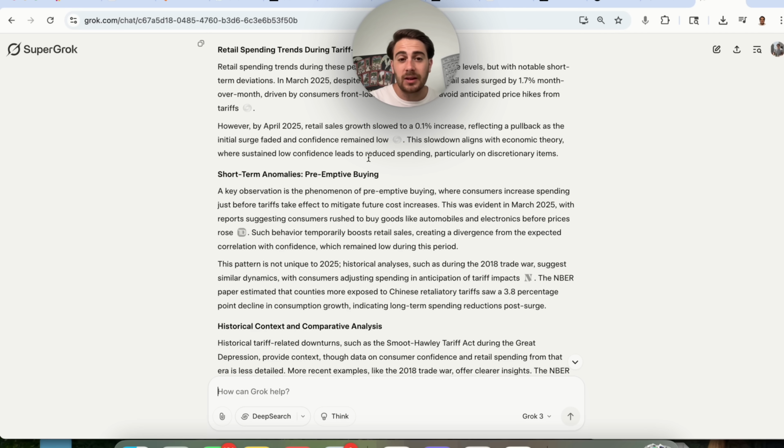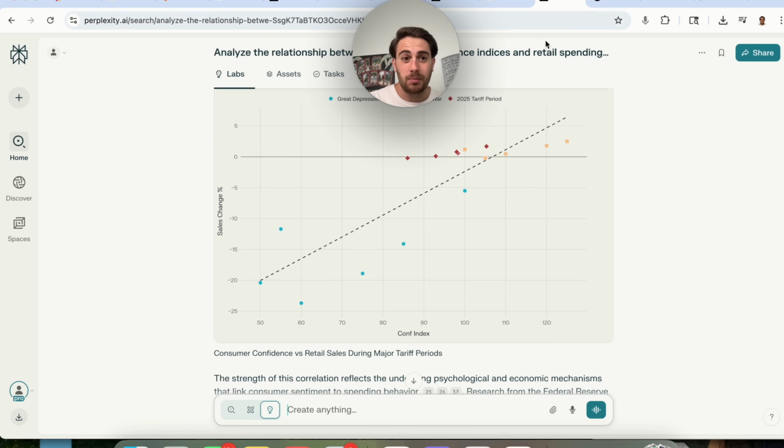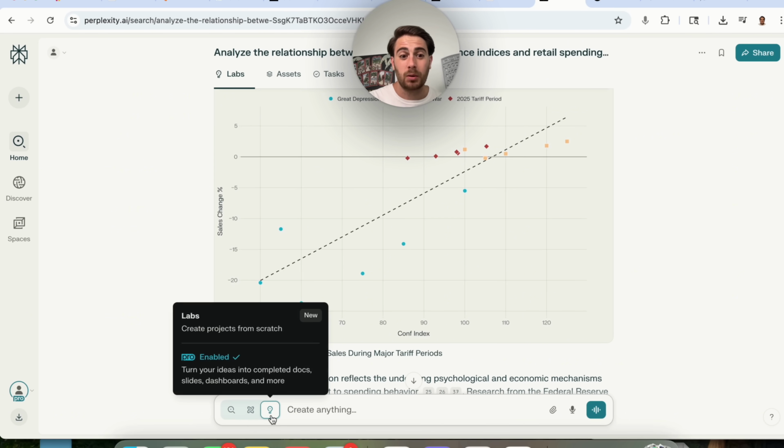I still think that Grok being able to leverage just X's data to do deep research is pretty cool, but I'm really disappointed with ChatGPT's deep research now. And when this first came out, I was incredibly excited about it, but now I wouldn't do any type of research unless it's utilizing Perplexity Labs.